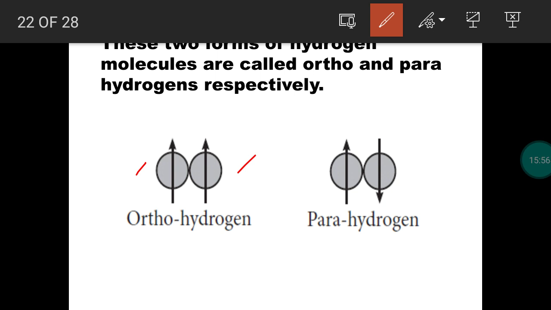If you consider two hydrogen atoms in an H2 molecule, if both nuclei of the hydrogen atoms spin in the same direction, it is called orthohydrogen. If the nuclei of the two hydrogen atoms in a molecule spin in opposite directions, it is called parahydrogen. One nucleus is spinning in a clockwise direction, another nucleus is spinning in an anti-clockwise direction. So this is called a parahydrogen molecule.